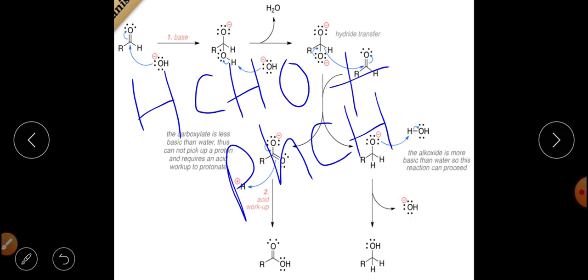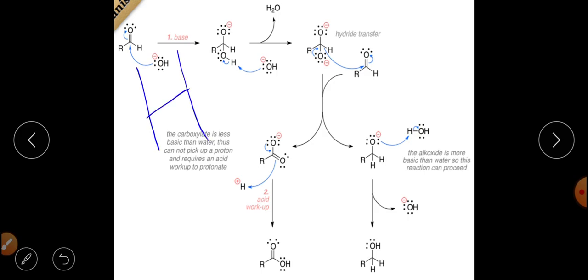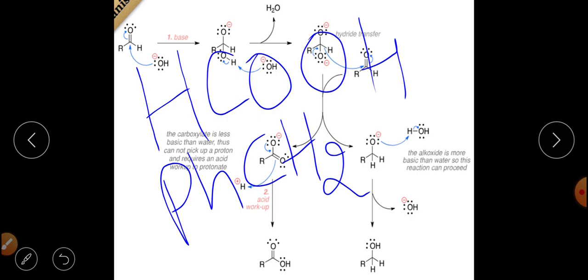The formaldehyde will be oxidized, so it will get converted into HCOOH, right? And the benzaldehyde will get converted into CH2OH, that is benzyl alcohol. So this will be synthesized in the cross Cannizzaro reaction.